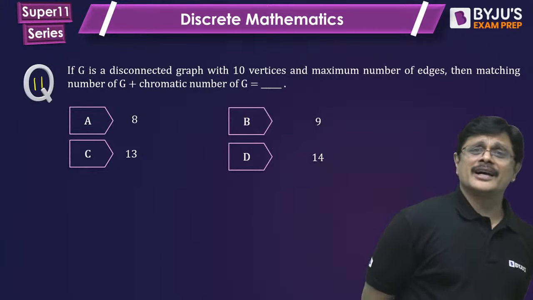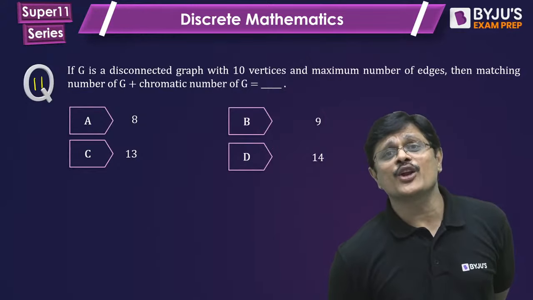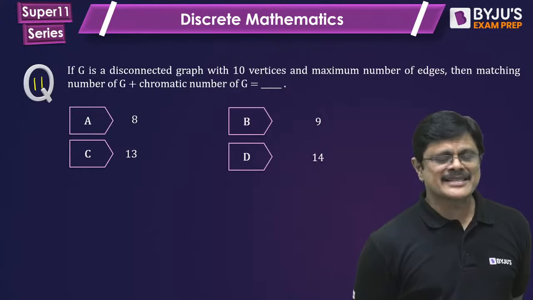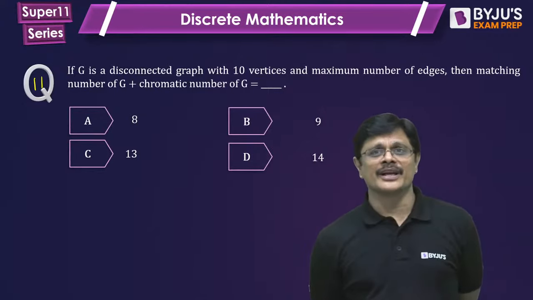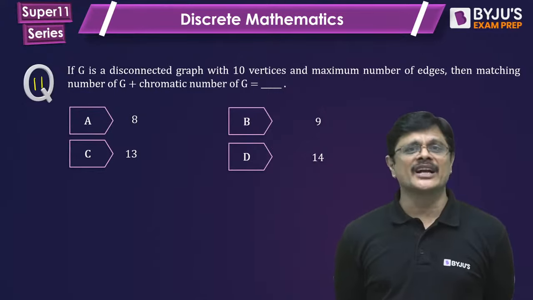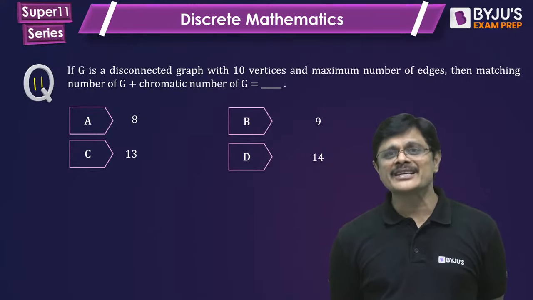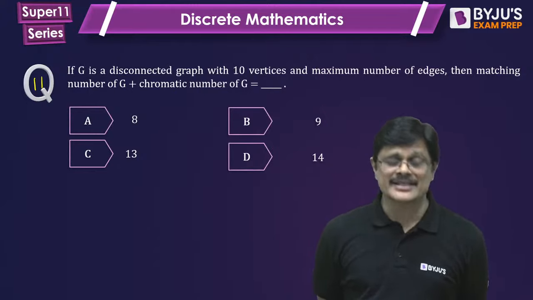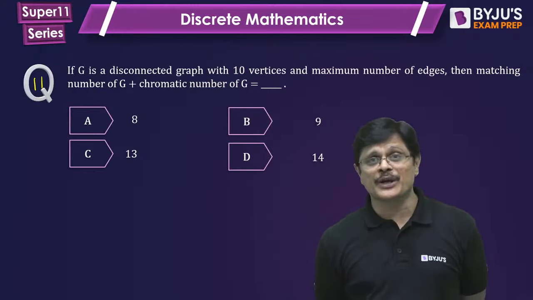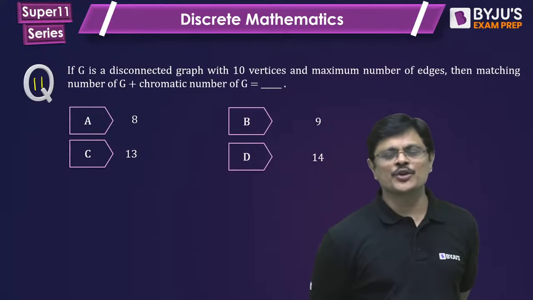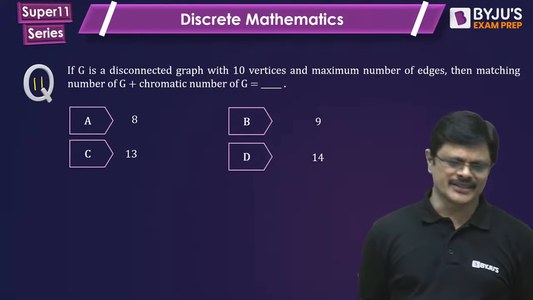And don't learn only the question, try to understand the logic behind the questions. Then many questions can be answered. I always see people learn this question only. If you change the 10 to 12, they cannot answer. That is a bad thing. You practice this, you understand, try to do it with 12 vertices, try to do with 14 vertices. Once you can do that, you are ready for the examination. Suppose if 10 is changed to 12, if you cannot answer it, you are out of the league. Remember that.